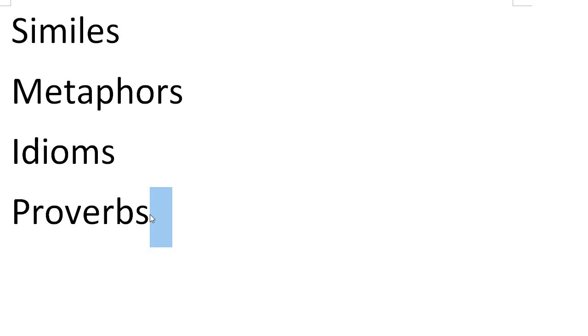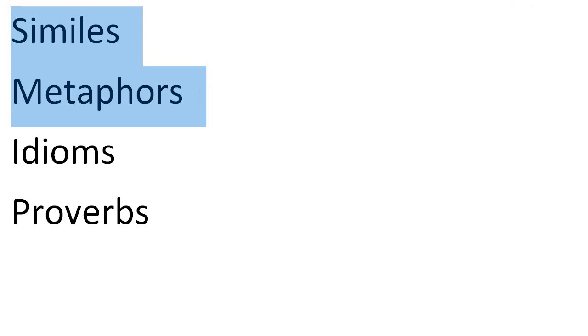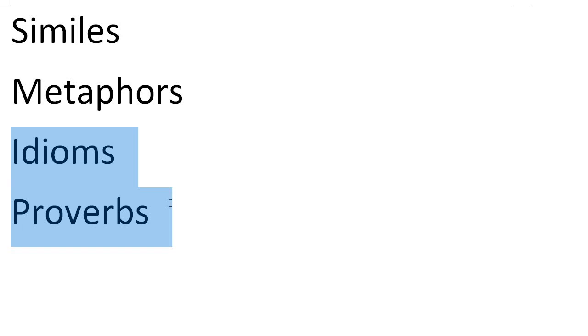And in a test I might ask you, find the simile in paragraph 3, or I might give you a sentence and say, is it a simile or a metaphor? Or I might ask you, why is it an idiom or why is it a proverb, right? Or I might even ask you for the meaning. There are thousands of idioms and proverbs in English, so you won't know all the meanings of these.